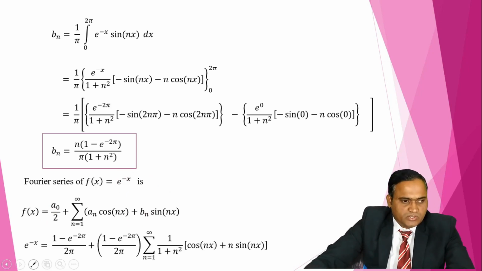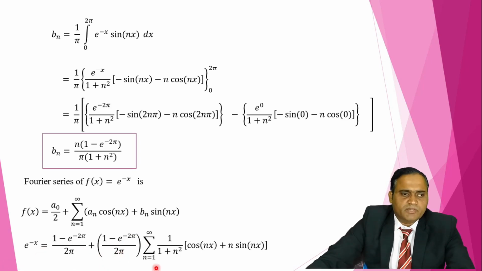When I substitute those values, I take common the terms not containing n, because the terms containing n have to be written inside the summation symbol. Other constant terms can be taken common, outside the summation sign. After simplification, we get this term finally. So this is the Fourier series representation of e raised to minus x.